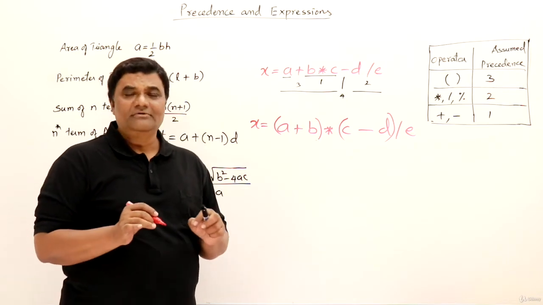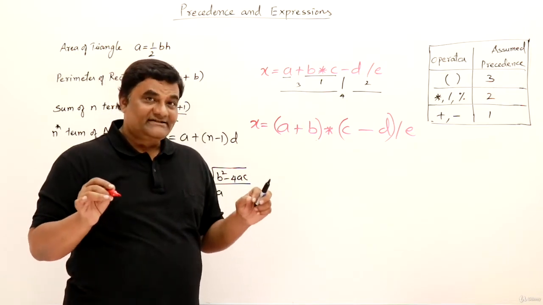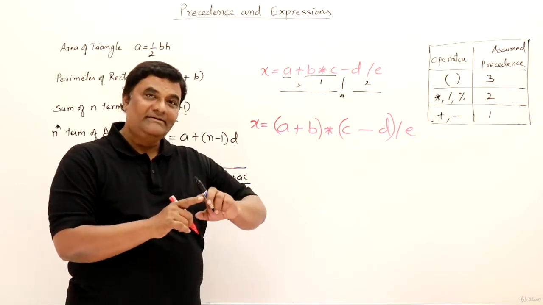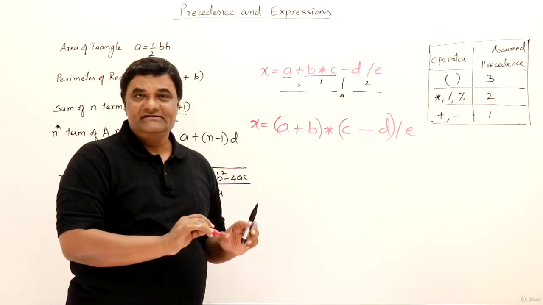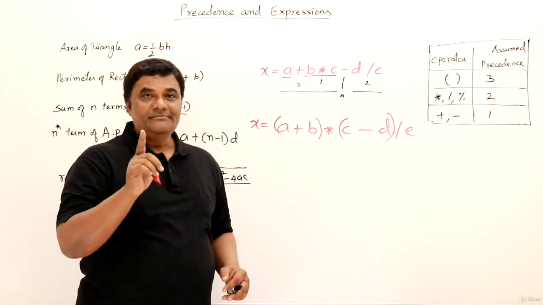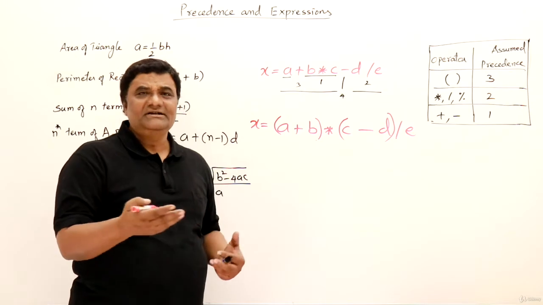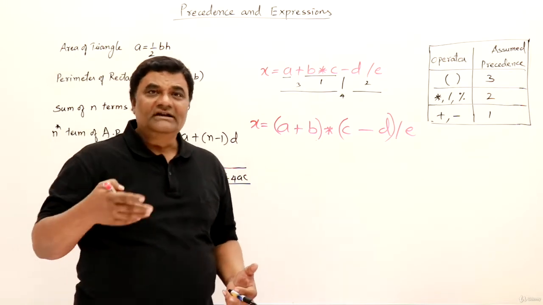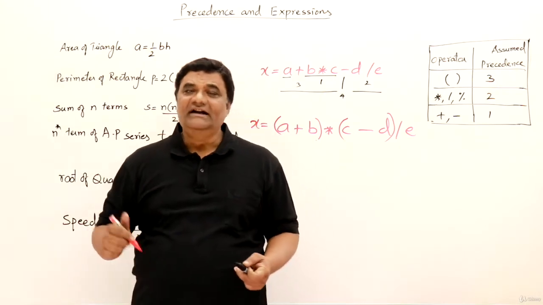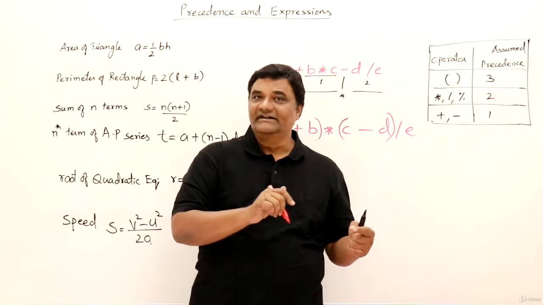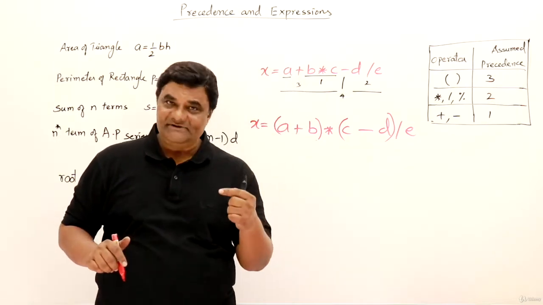So the bracket is a very powerful tool for writing expressions. If you know how the precedence is and you want them executed according to precedence, it's okay. If you want to change it, then you can change it by imposing brackets. This is there in mathematics also, and the same thing is used here. Now, for practicing this, I have taken some formulas. I will show you how to convert these formulas into expressions of a C++ program.